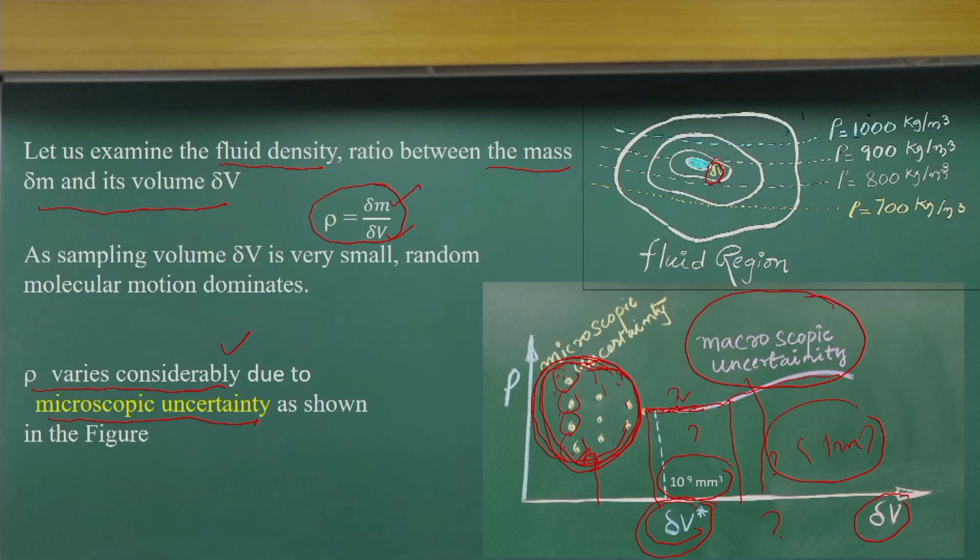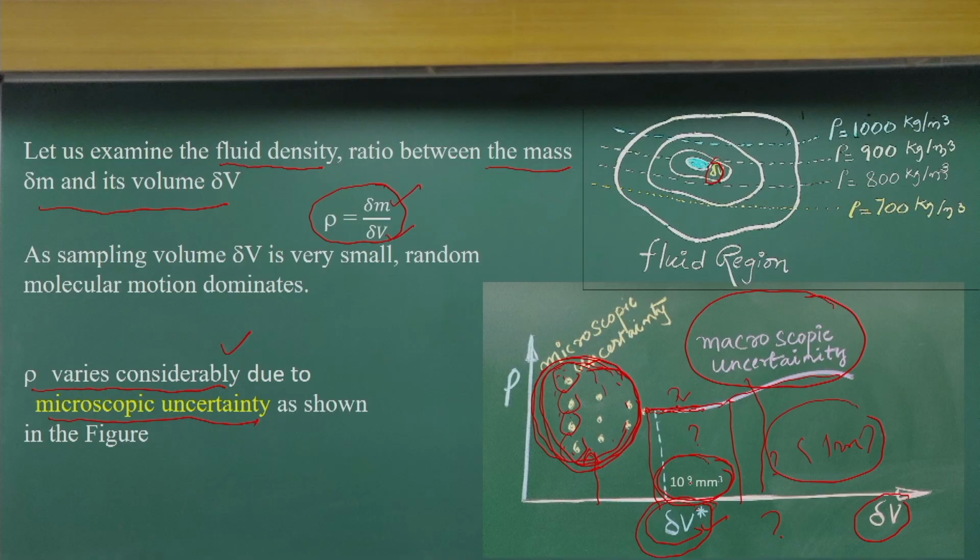volumes. So, that means our sampling volume is such that the fluid characteristics do not vary, as the random motion of the molecules is not playing a major role in varying those properties. So, the indicator here is the sampling volume, which is 10 to the power minus 9 millimeter cube. More often in engineering applications, any measurements we do are much larger than that. So, any correct analysis we do for engineering applications has sample volumes much larger than this.